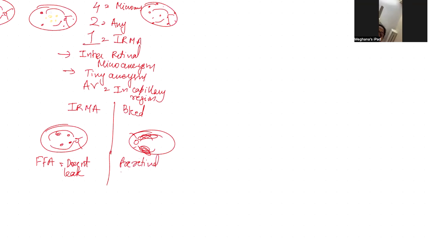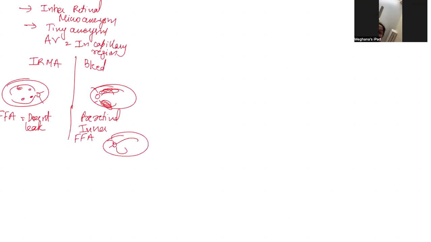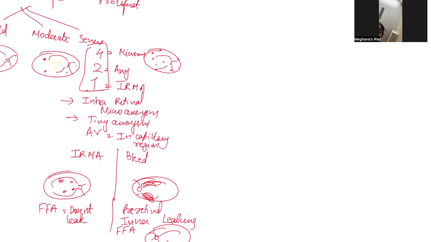When we do fundus fluorescein angiography, there is hyperfluorescence. They shine brighter. So leaking is seen in bleeds, whereas in IRMA there is no leak. So what is severe? Any presence of any of these. Any one of these is also called severe. Any one of the following options.